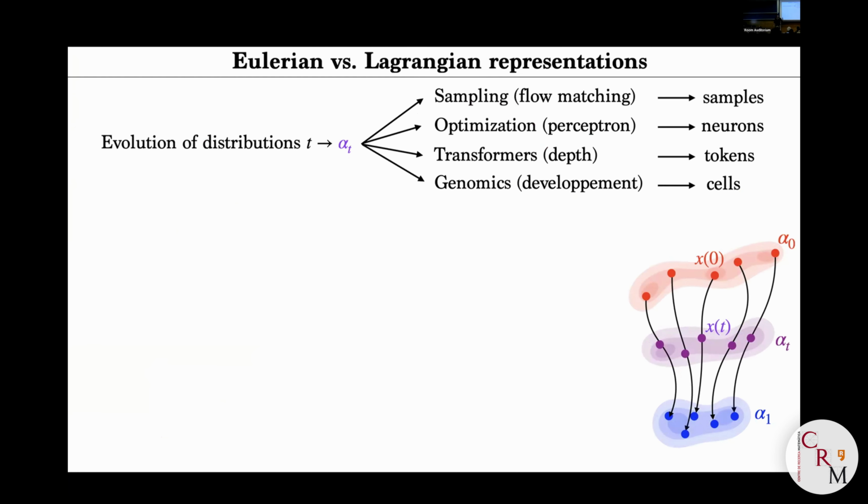So T would be like an abstract time variable of a family of probability distributions. The first example that I already gave is sampling. I would speak a bit about other applications. I would mostly spend some time on optimization.